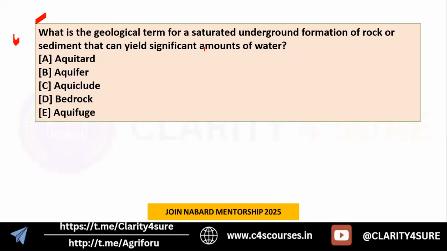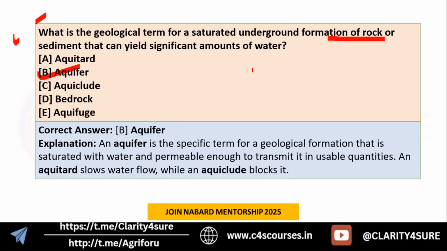What is the geological term for a saturated underground formation of rocks or sediment that can yield a significant amount of water? So yes, the answer is aquifer. Okay, so here we are talking about groundwater. Okay, these aquifers are able to hold water, water which we can extract through different bore wells or other methods. We can extract that groundwater.